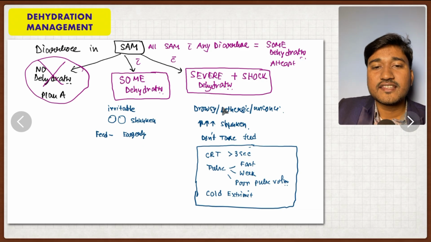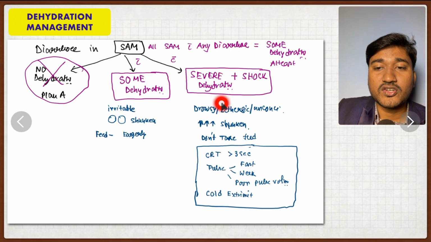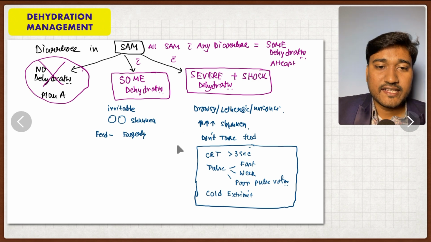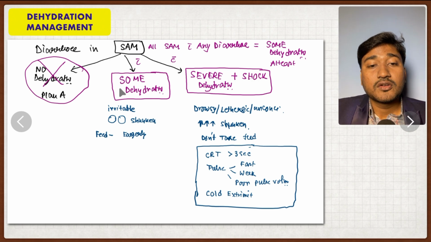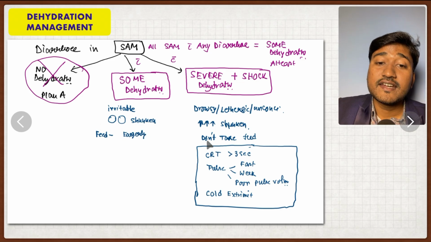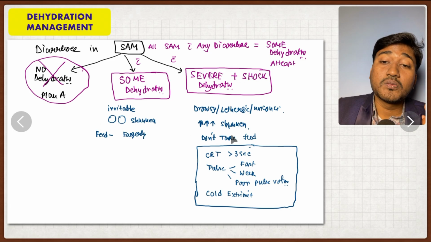And you have to check whether features of severe dehydration are present or not. Don't worry, we will discuss in detail in our dehydration and diarrhea topic, in that lecture, in some time. But look here, in case of some dehydration, we look for sunken eyes. But severe dehydration means the eyes are more sunken.